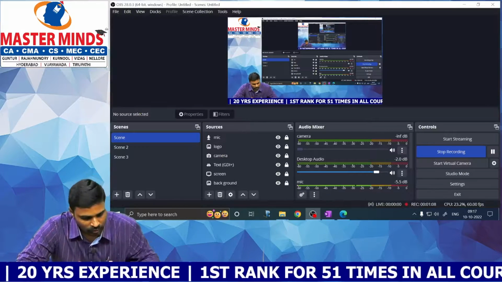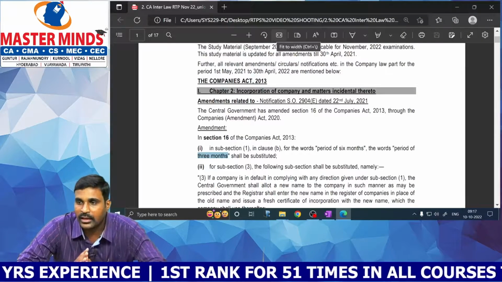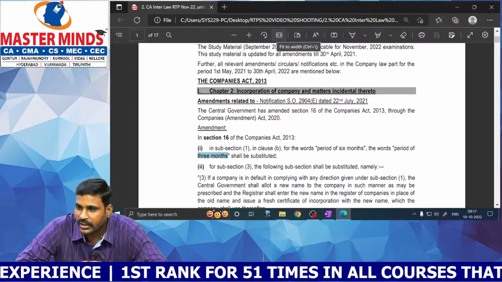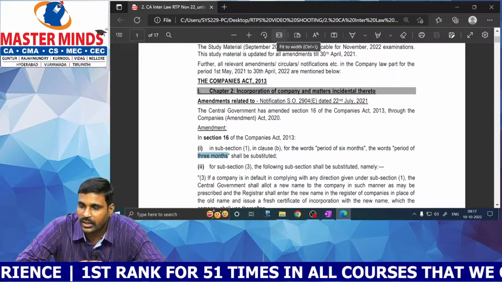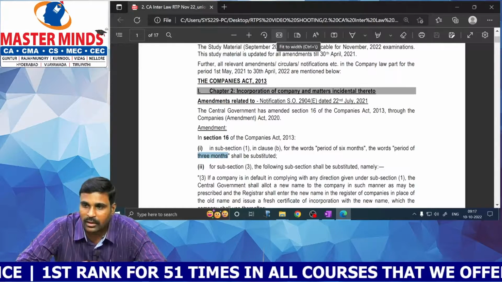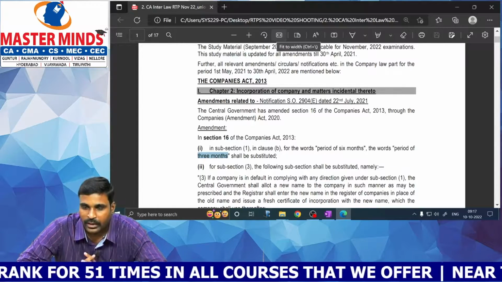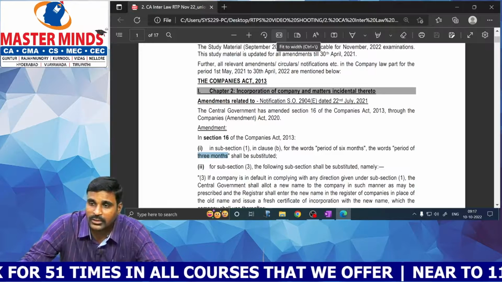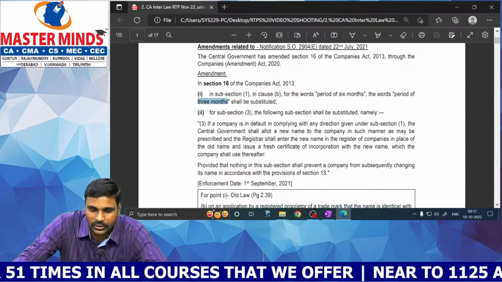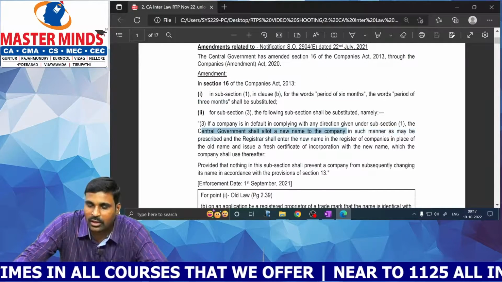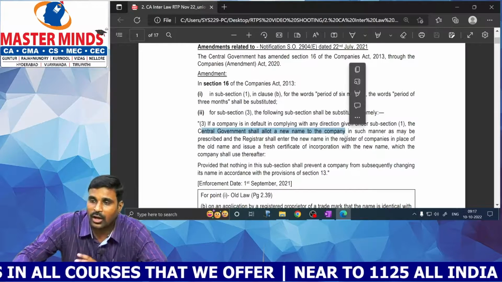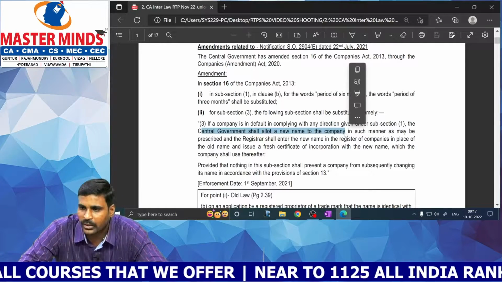In case of infringement of trademark, earlier a company had to rectify its name within 6 months from the date of central government order. Now the company has to rectify its name within 3 months from the date of central government order. If the company fails to rectify, the central government shall allot a new name to the company and ROC will issue a fresh certificate of incorporation.